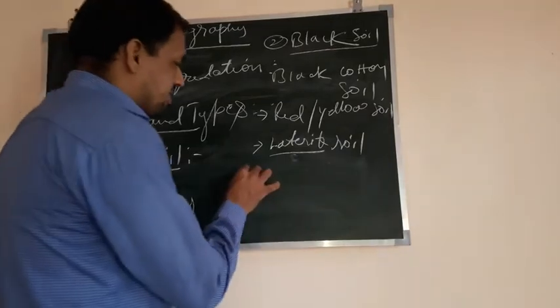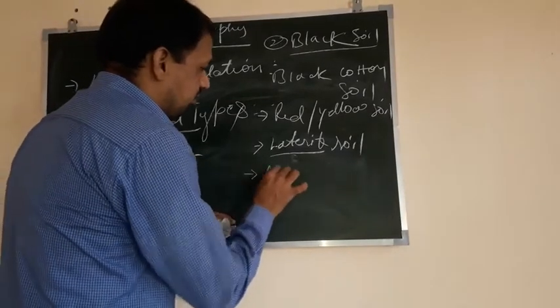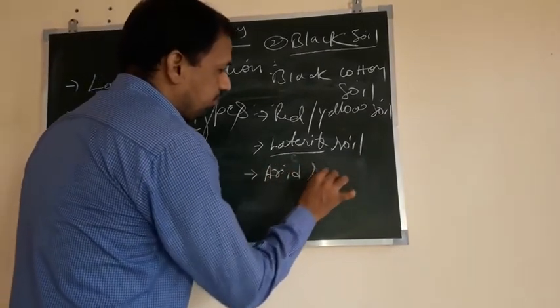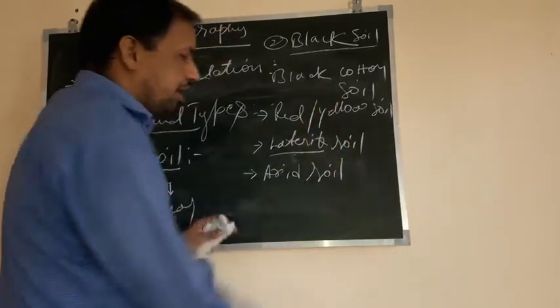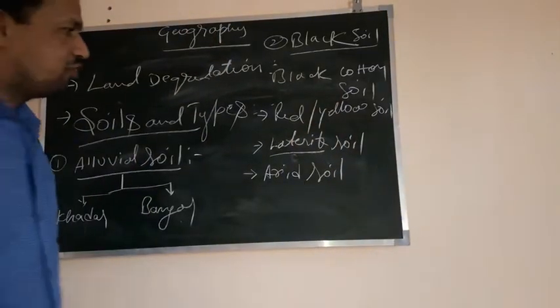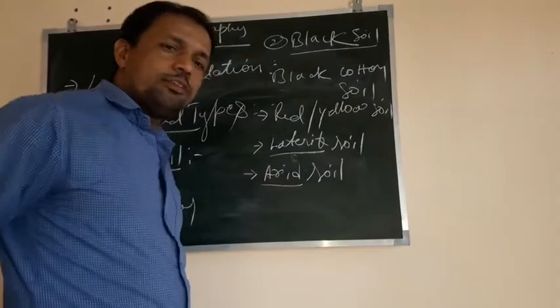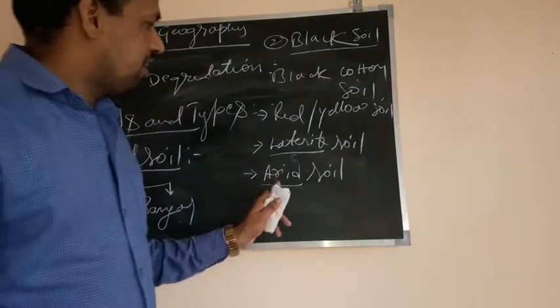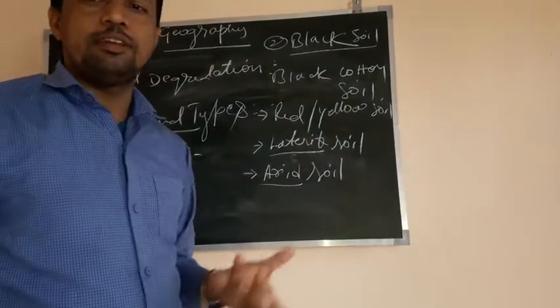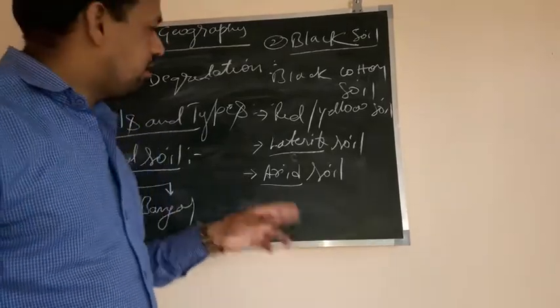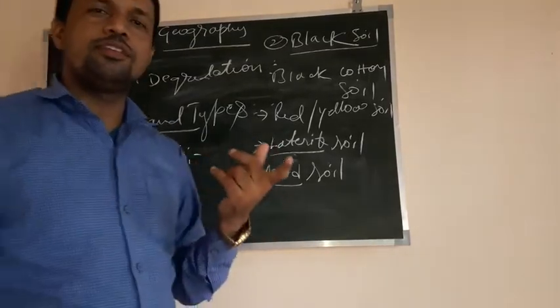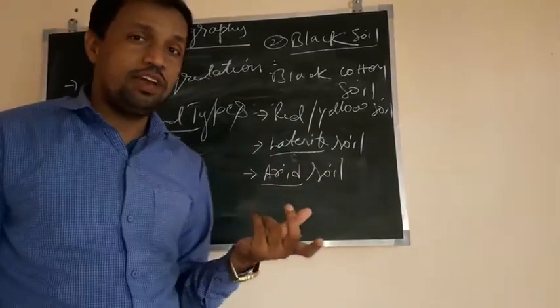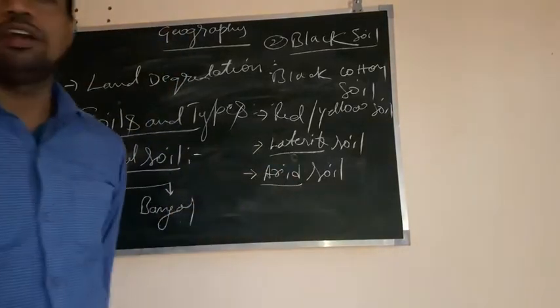Next, after laterite soil is arid soil. Arid soil is also known as desert soil. The word arid means dry. So by the word itself, you may have an idea where the soil may be present in our country.